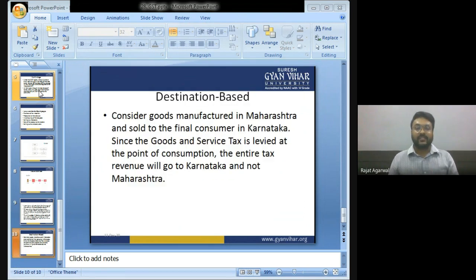Destination based. Consider goods manufactured in Maharashtra and sold to a consumer in Karnataka. Since goods and service tax is levied at the point of consumption, because it is a destination based tax, the entire tax revenue will go to Karnataka, not the Maharashtra government. It is a destination based tax. Okay, now let's move ahead.